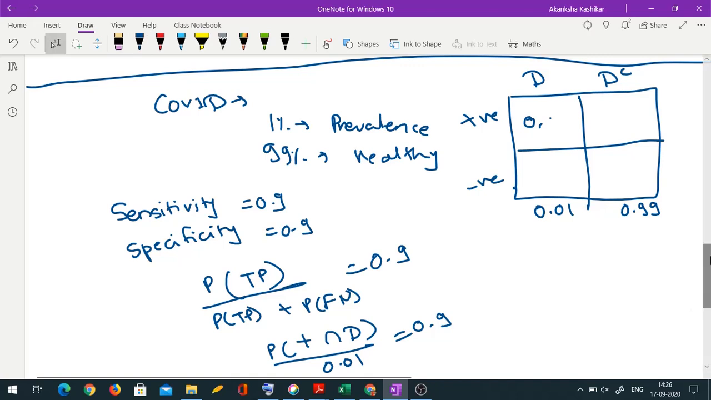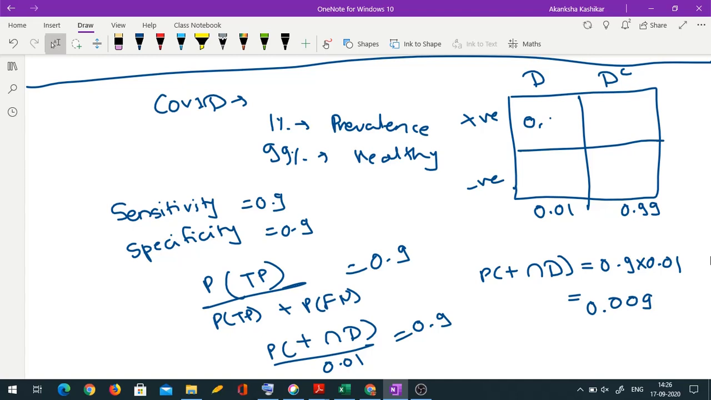So what do I mean by this? Probability of positive intersected with D is 0.9 into 0.01. What is this number? This number is 0.009. By subtraction, this other number has to be 0.001. So my sensitivity of 0.9 tells me something about these two numbers.